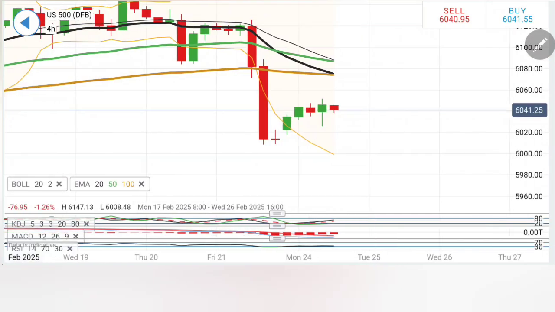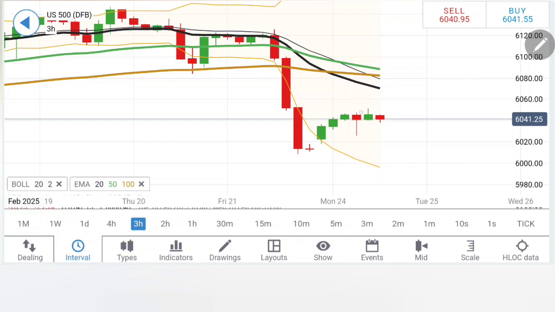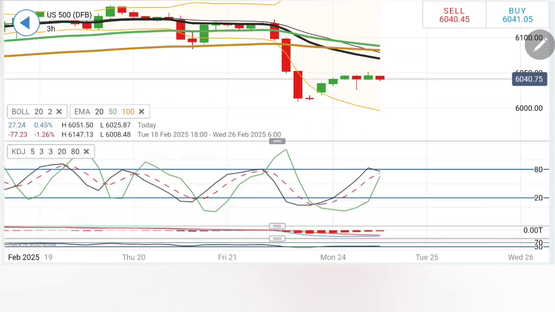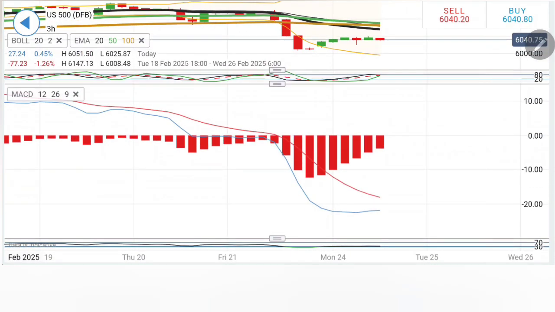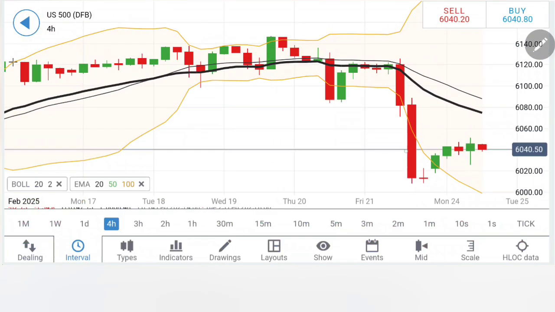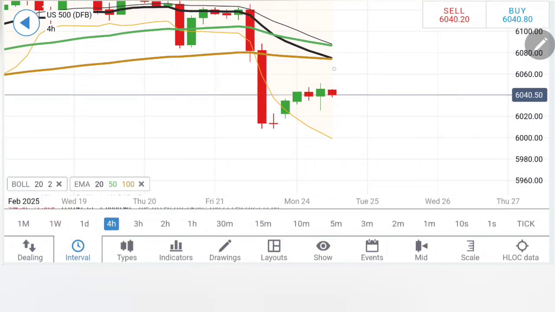Coming to the 3 hour, likewise on the 3 hour charts here, similar observation, though the prices are still trading with divergence from the 20-50 period moving average, which are sitting at around the 6070 to 80 zone, which should be a greater resistance zone. Let's wait for it to hit the zone here. The moving average is starting to converge. RSI at bottom, and on the 4 hour charts also similar observation.